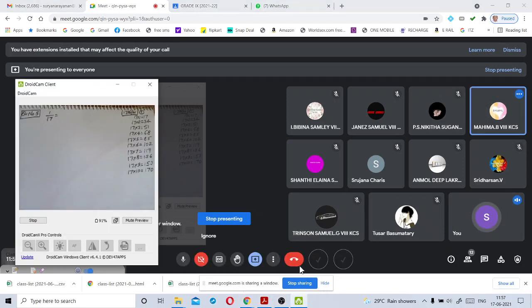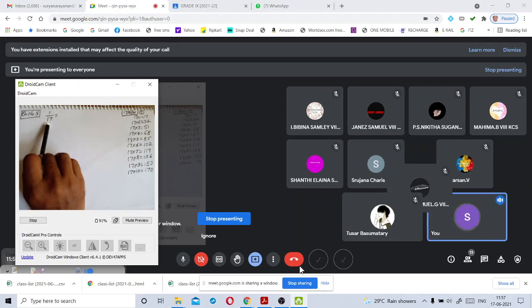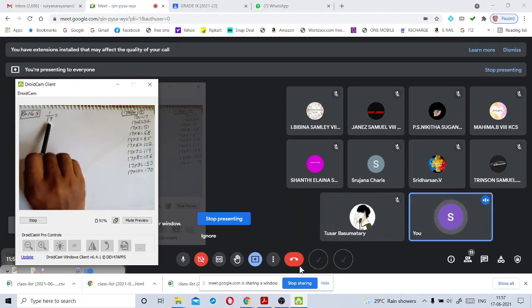Now, sir. Now we are going to discuss question number 5. Here 1 by 17 is given. We have to find the number of digits in the block of digits repeating when you write this rational number in the form of a decimal expansion.